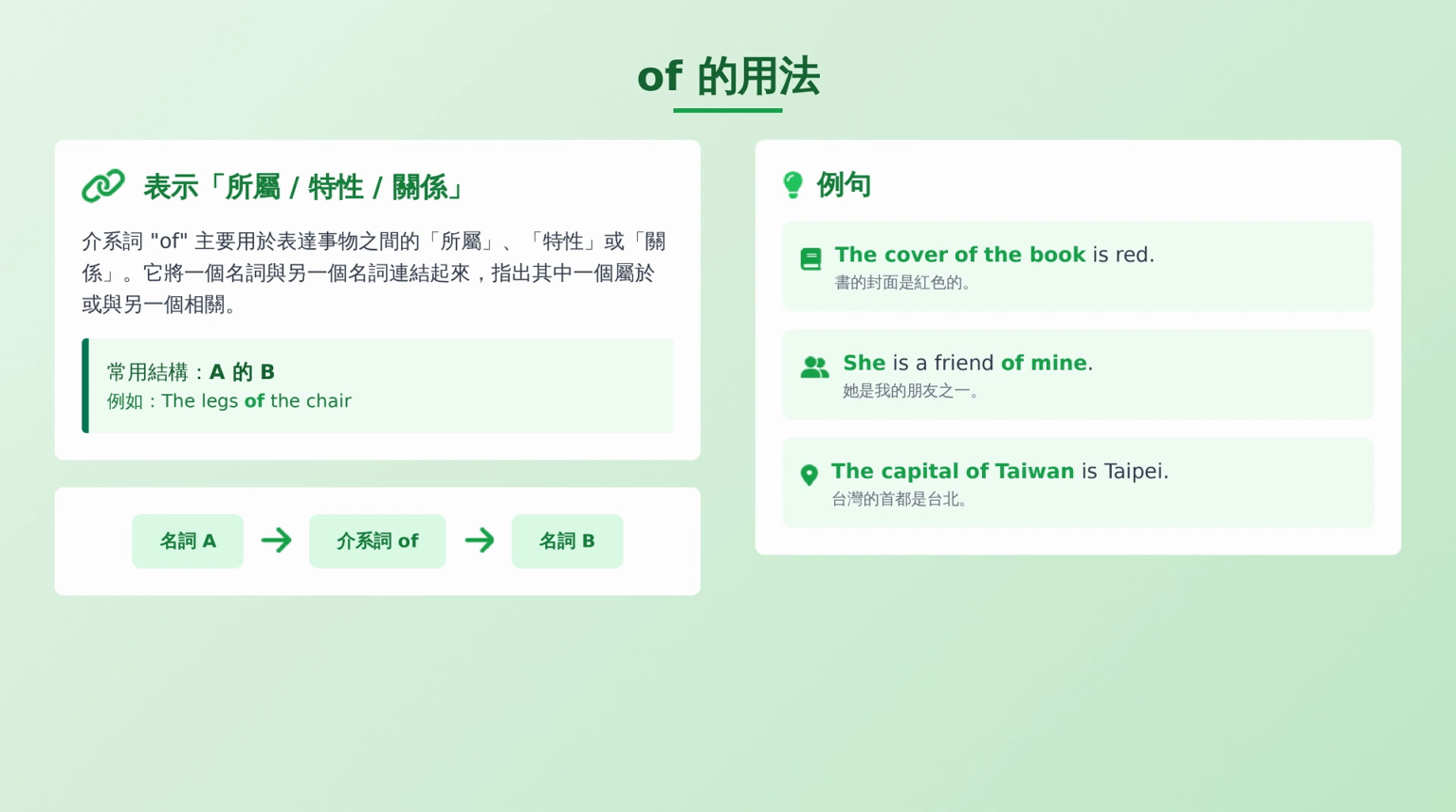The usual order is noun A followed by the preposition of followed by noun B. Example: the cover of the book is red. She is a friend of mine. The capital of Taiwan is Taipei.